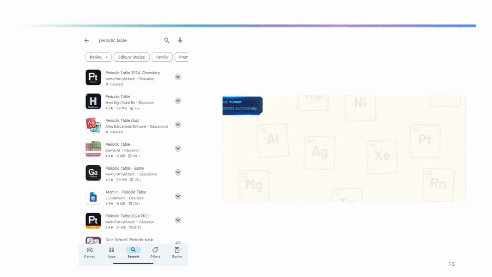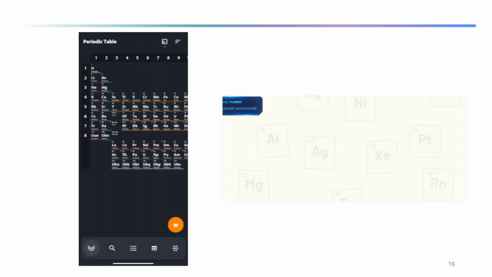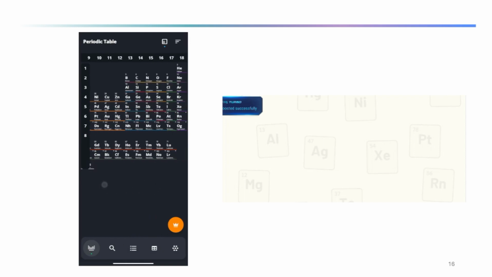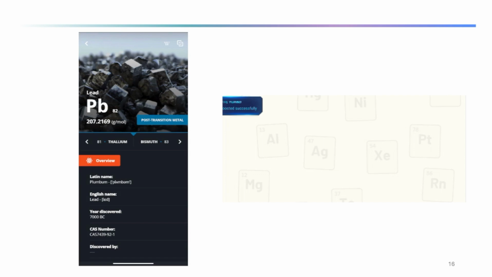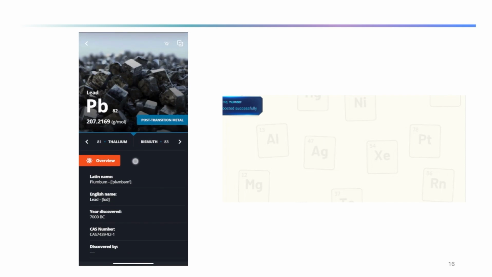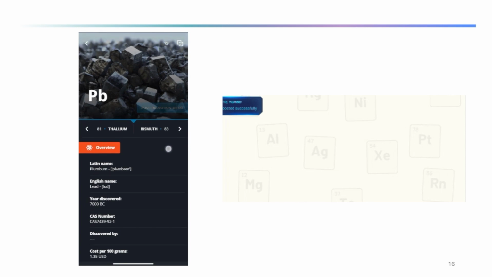I had already downloaded a few apps before. For example, I had already downloaded this app, so I'll open this. As we open this, we see this interface where we can see the entire periodic table, and here you can touch any atom. For example, I will take lead. If you touch any element, it will show the details of that element. This small thing you can see means the previous atom is thallium, atomic number 81, then lead is in between, and the next element is bismuth, atomic number 83.